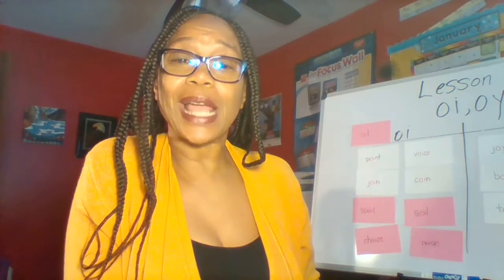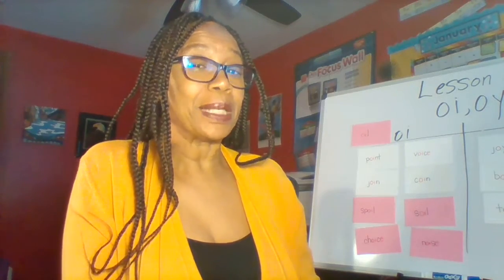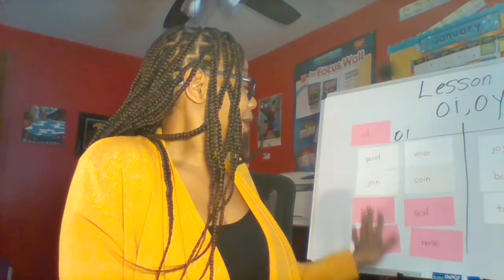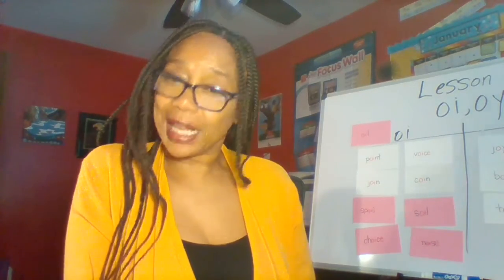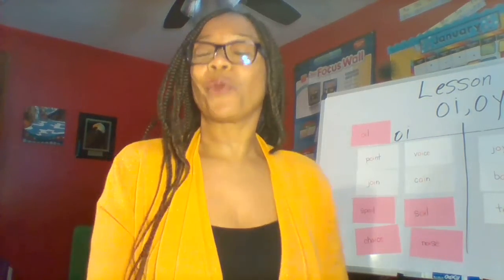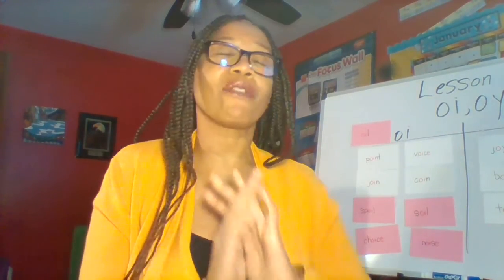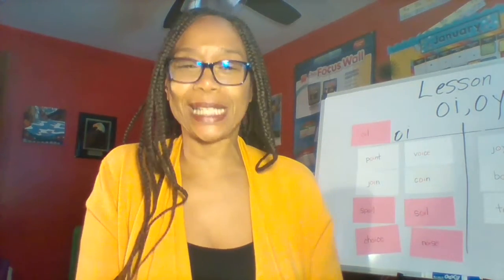I found a coin on the ground. So I think you can do this for every single word. Take turns and challenge yourself. You know we've been working on this, and you have continued to do an amazing job. I expect the same thing today.